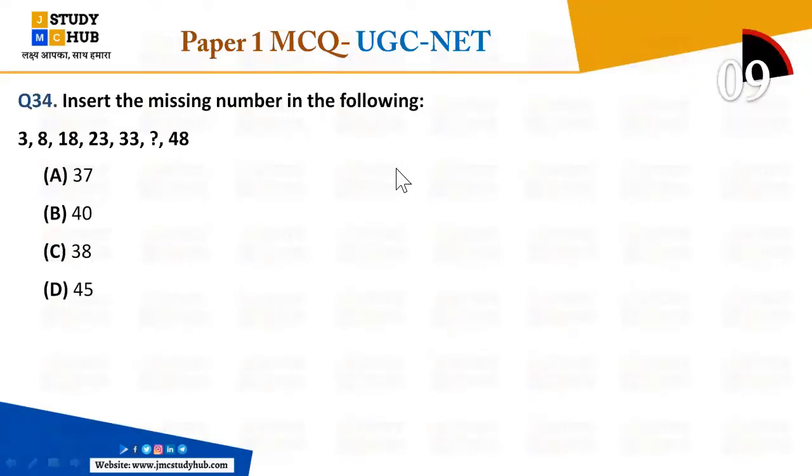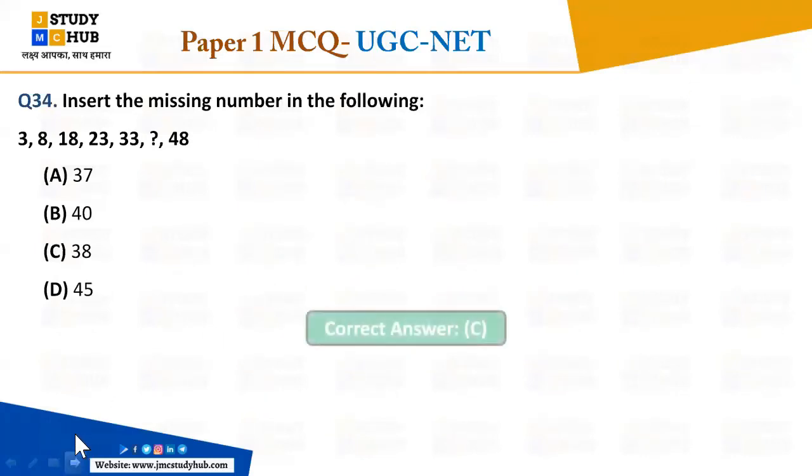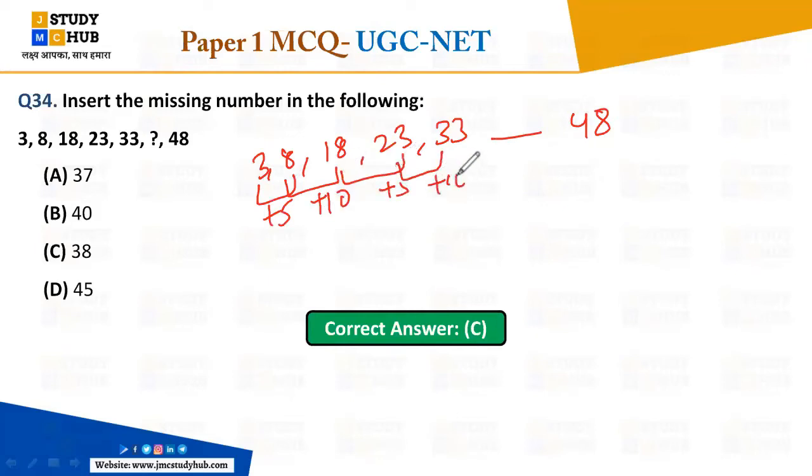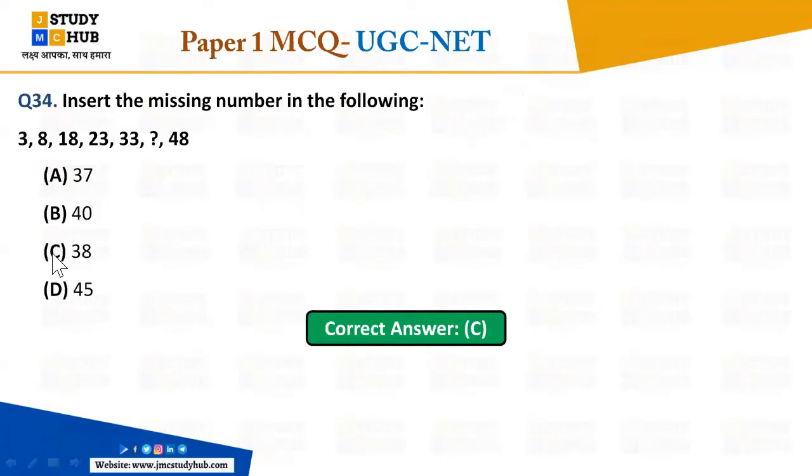Very good, everybody's attempting well. Okay, yes, so here the right answer is C. Everybody's right. So how it works: 3, 8, 18, 23, 33, then here it is 48. Okay, so the pattern is plus 5, plus 10, plus 5, plus 10. And here plus 5, that is 38. Okay, so it is very simple. Chaliye. So option C is the right option.